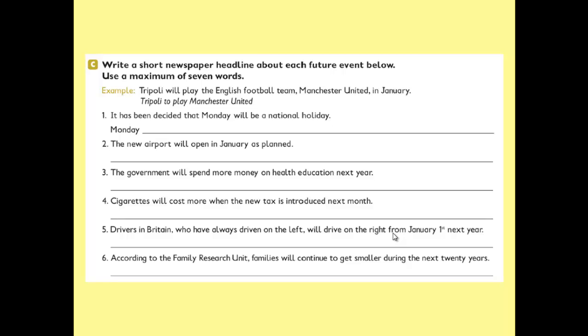Number 1: It has been decided that Monday will be a national holiday. The title is "Monday to be national holiday." Number 2: The new airport will open in January as planned. This sentence becomes "New airport to open in January."